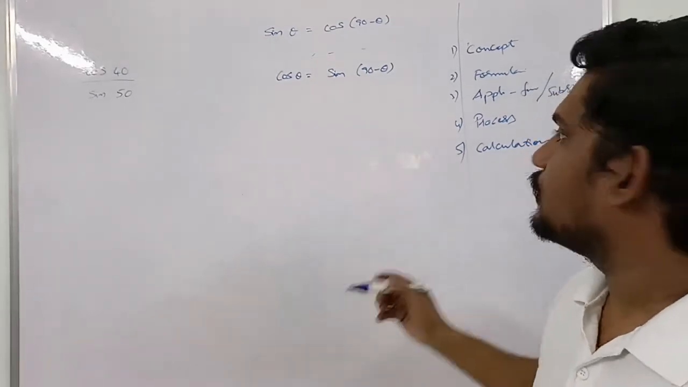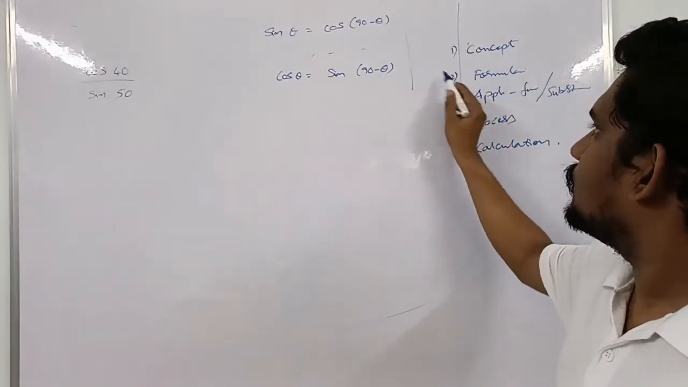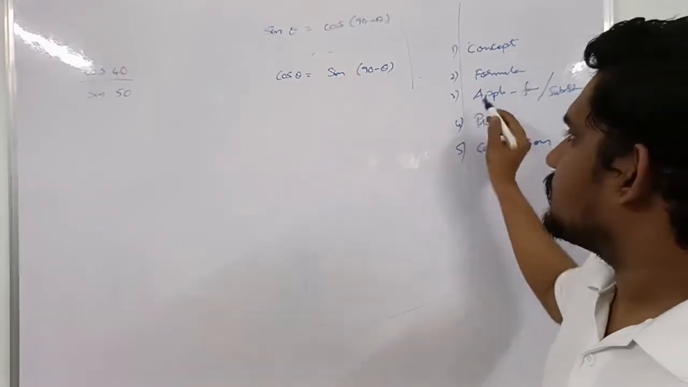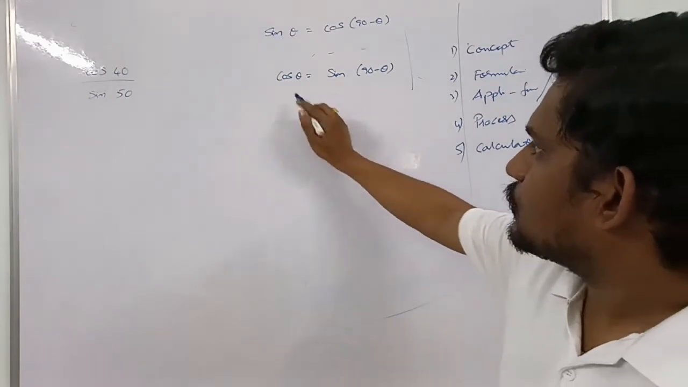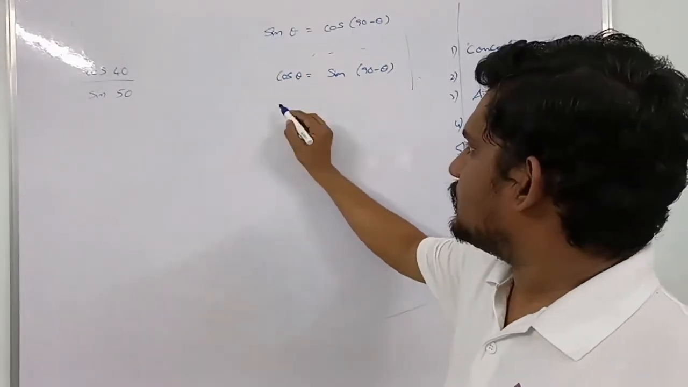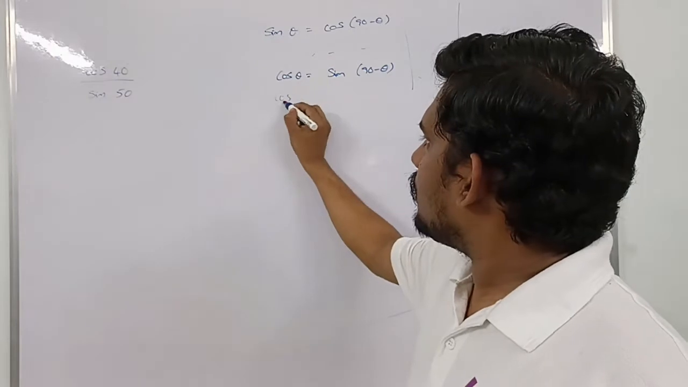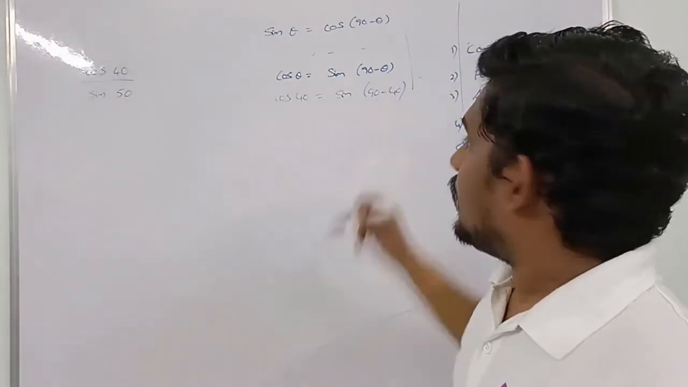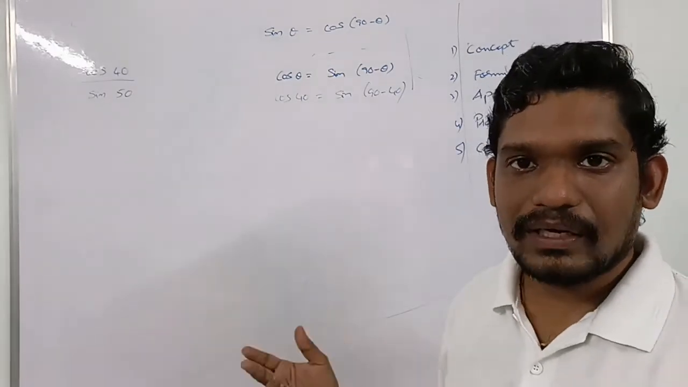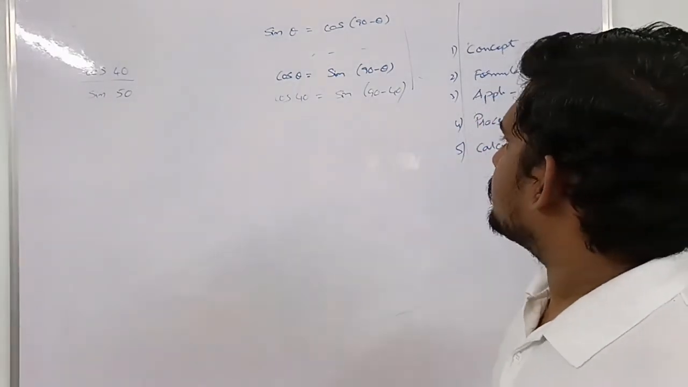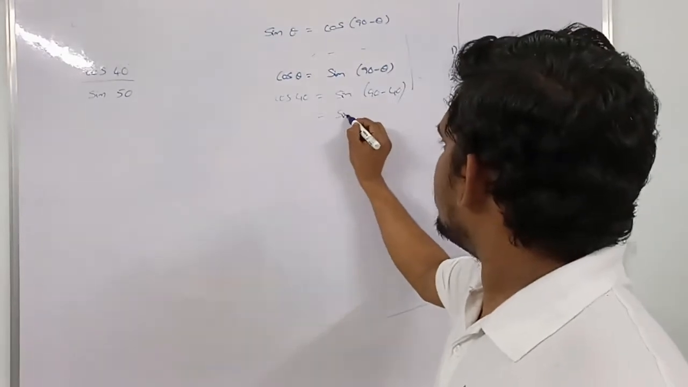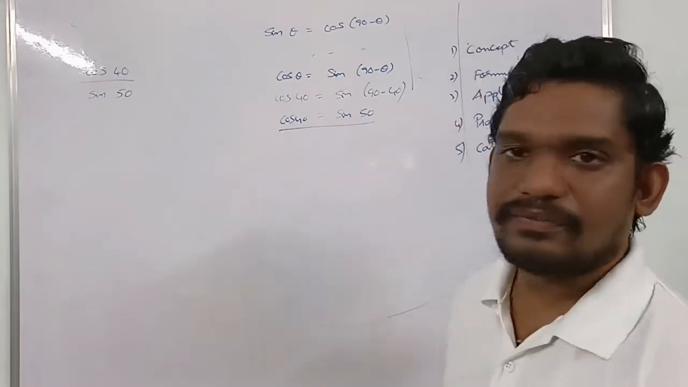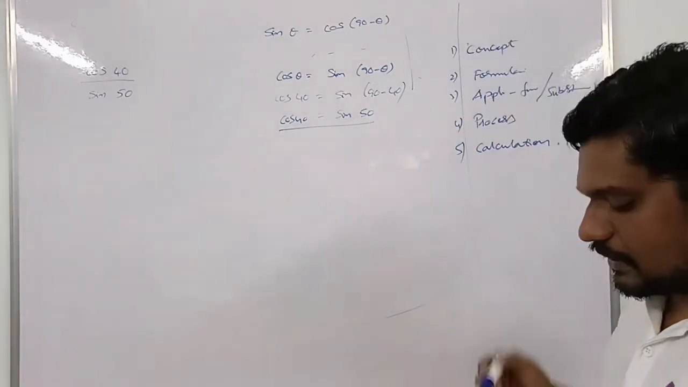Now you know the formula and a little bit of the concept, and you are going to the application part. So if you substitute the value of theta as 40, cos 40 is equal to sin 90 minus 40. As we are substituting 40 for theta, 90 minus 40 gives sin 50. So cos 40 is equal to sin 50. You know the application, right?